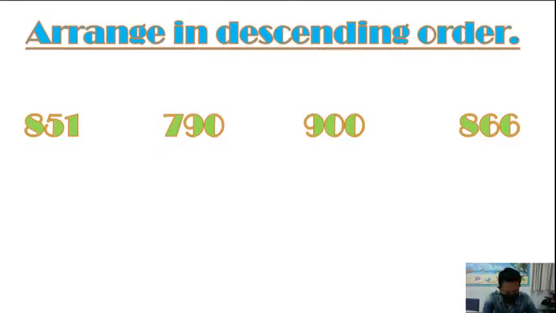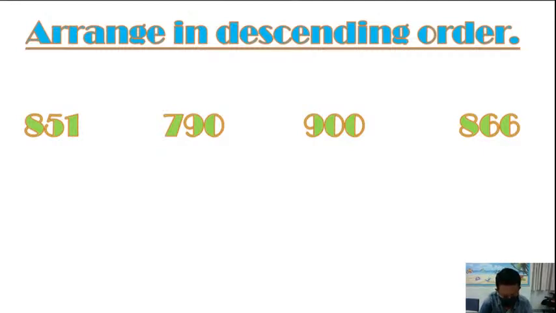Arrange the given numbers, the four given numbers in descending order. I want to see if you understand it or not. Is there anyone? Okay, I think you are still writing.